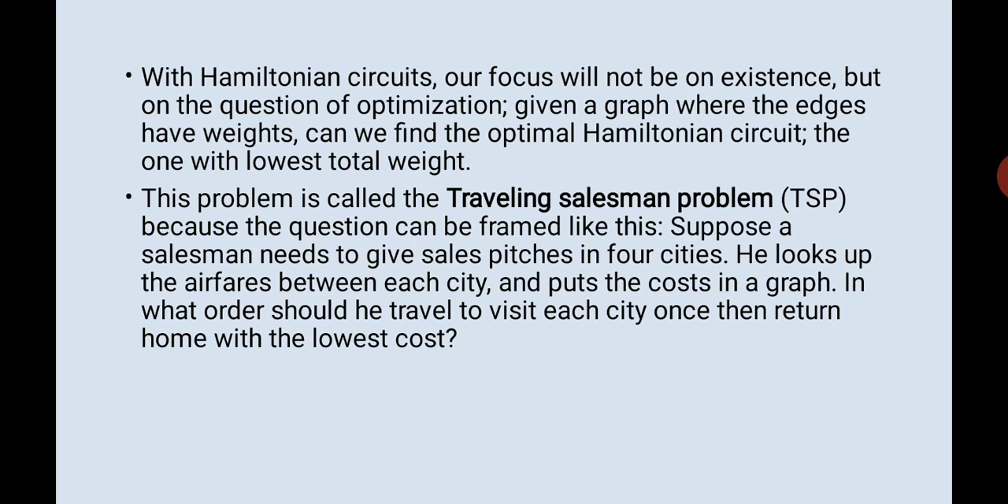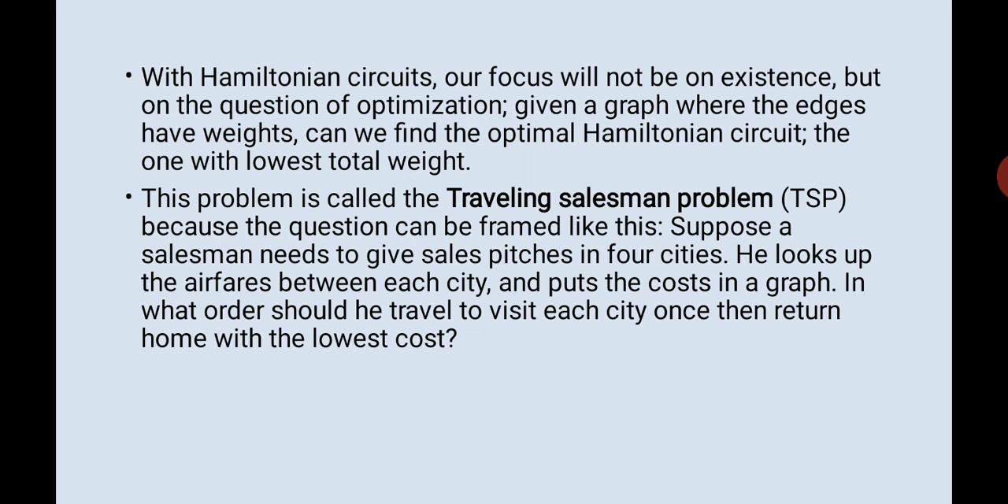Okay. Now with Hamiltonian circuits, our focus will not be on existence but on the question of optimization, right? You are not supposed to check whether one exists or not. You are looking at the shortest possible solution. So when given a graph where the edges have weights, can we find the optimal Hamiltonian circuit, the one with the lowest total weight? This is called the traveling salesman problem, that is TSP.